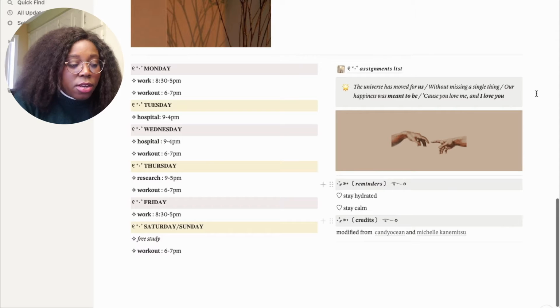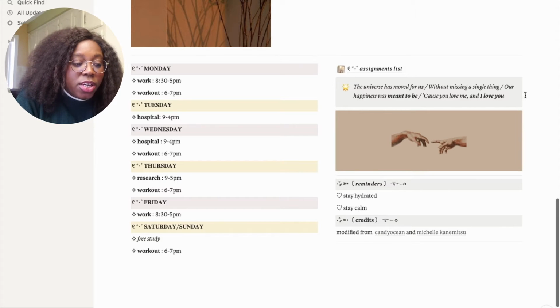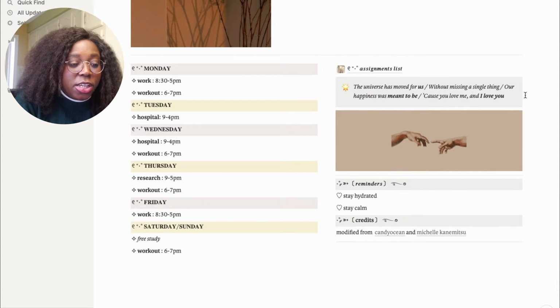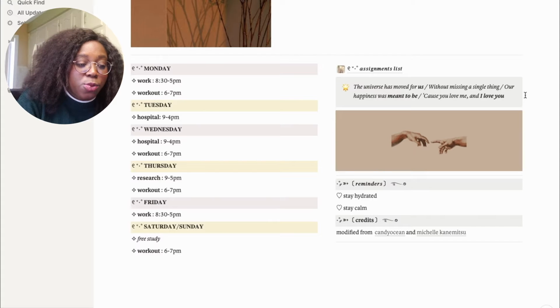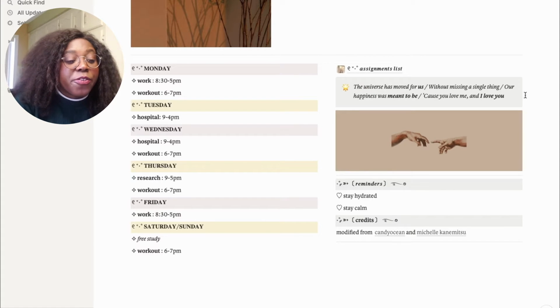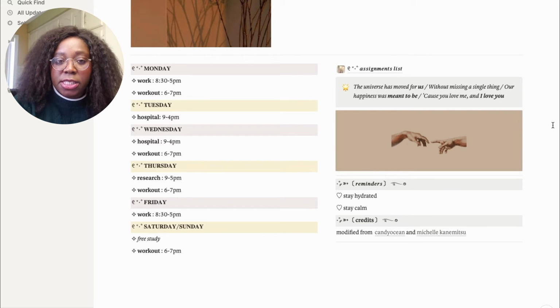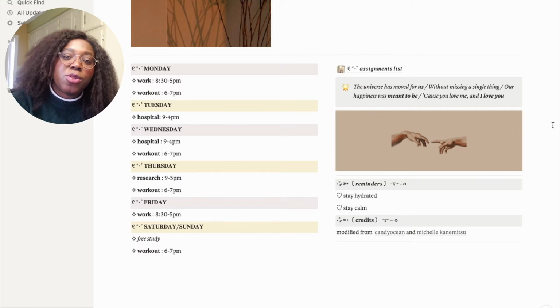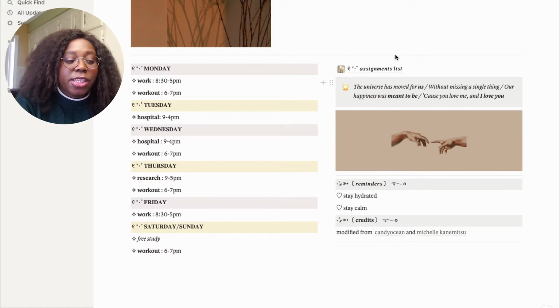So then there's a quote: "The universe has moved for us without missing a single thing, or happiness was meant to be because you love me and I love you." This is translated lyrics from Jimin's song Serendipity. It's a BTS member. And I thought this song was really pretty and I liked the theme of it.